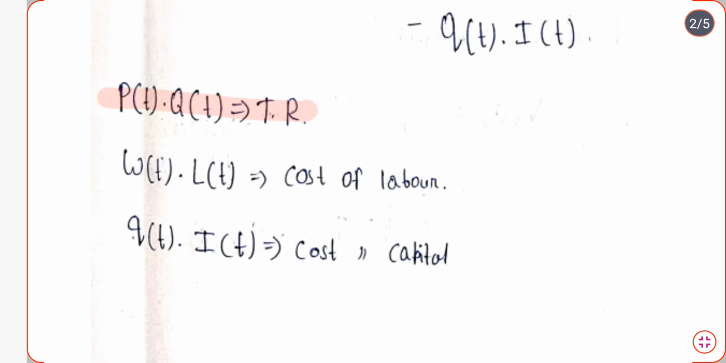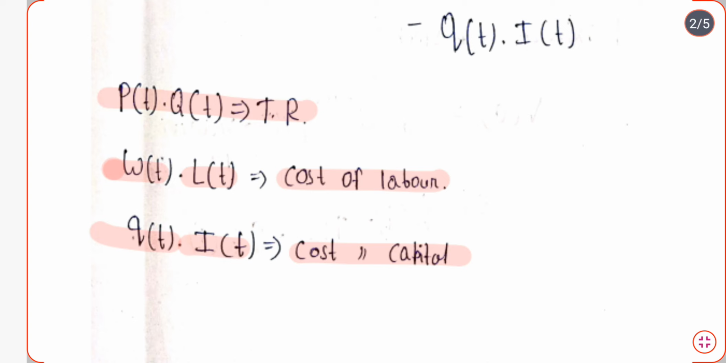Similarly, W of T into L of T. W of T is basically the wage of the labor and L of T is the amount of labor. So if we multiply the wage of labor into the amount of labor, then we will get the cost of the labor. Similarly, I of T is basically the capital used for investment, and Q of T is basically the rent for that capital. So Q of T into I of T is basically the cost of the capital. T is just denoting the time period T.